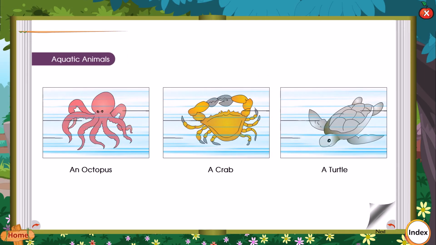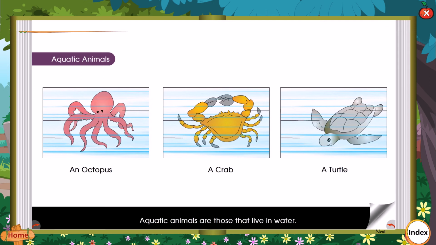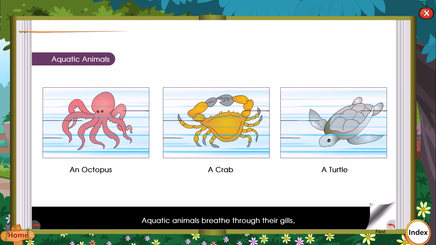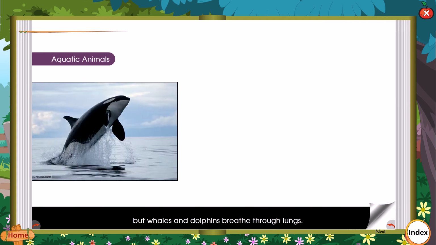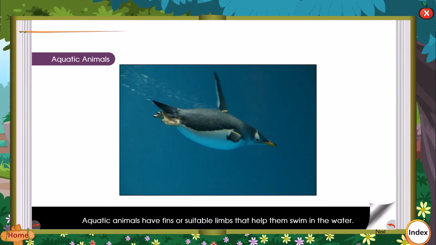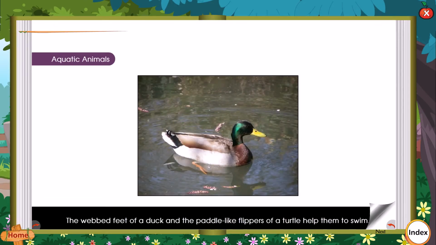Aquatic animals. Aquatic animals are those that live in water. Aquatic animals breathe through their gills, but whales and dolphins breathe through lungs. Aquatic animals have fins or suitable limbs that help them to swim in the water. The webbed feet of a duck and the paddle-like flippers of a turtle help them to swim.